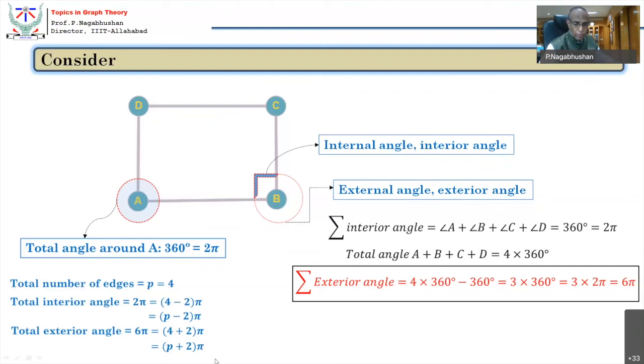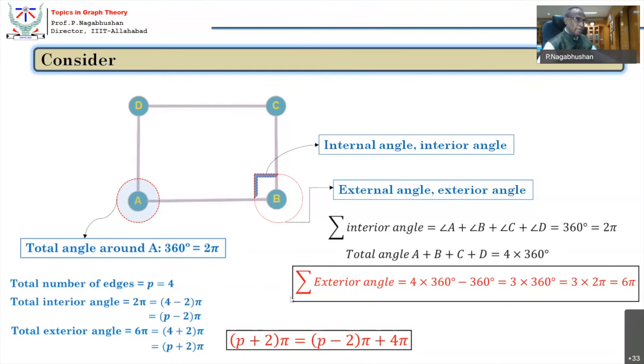What is the difference between the total interior angle and the total exterior angle? It is 4 pi only, because P plus 2 into pi can be written as P minus 2 into pi plus 4 pi. So P minus 2 into pi is the interior angle, and a difference of 4 pi added to that becomes the total exterior angle. Is that okay? So this is the basic relationship which will be useful in deriving